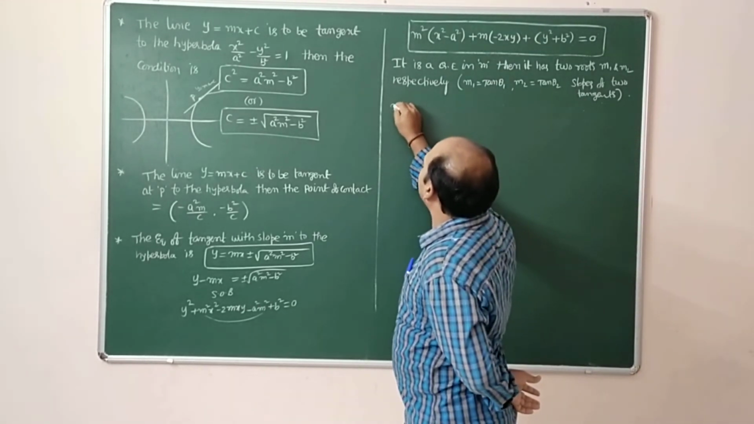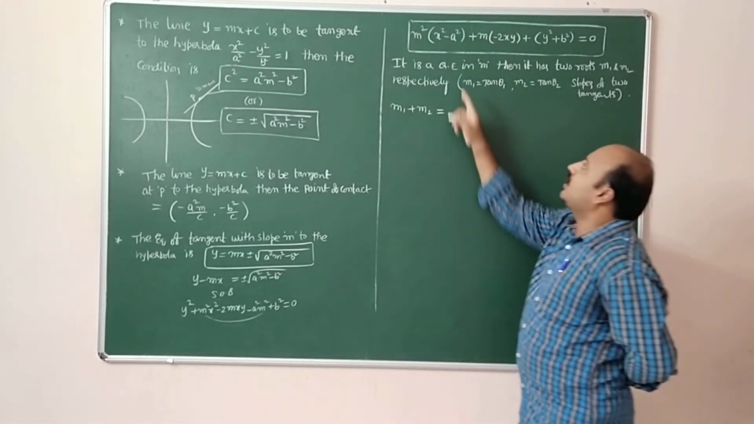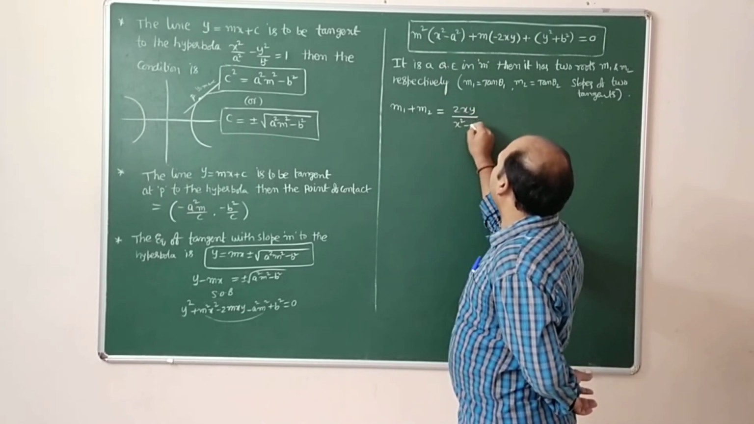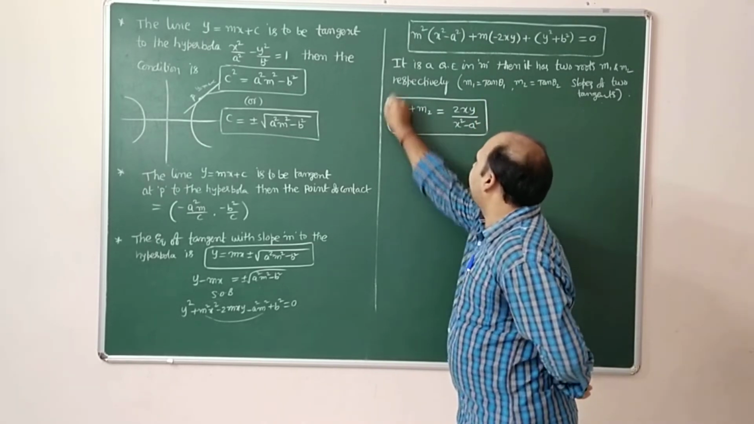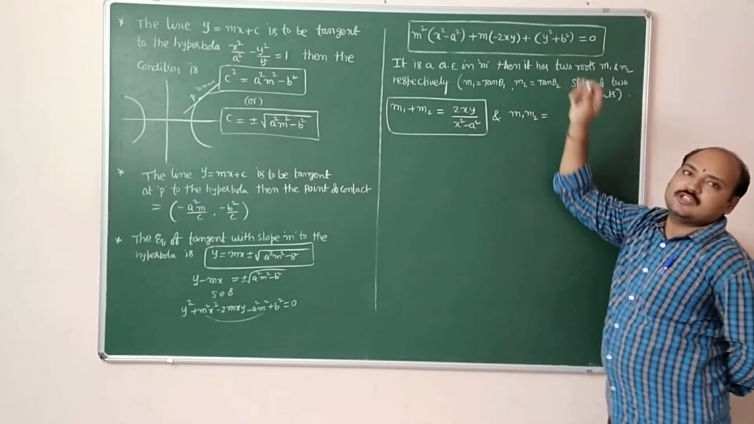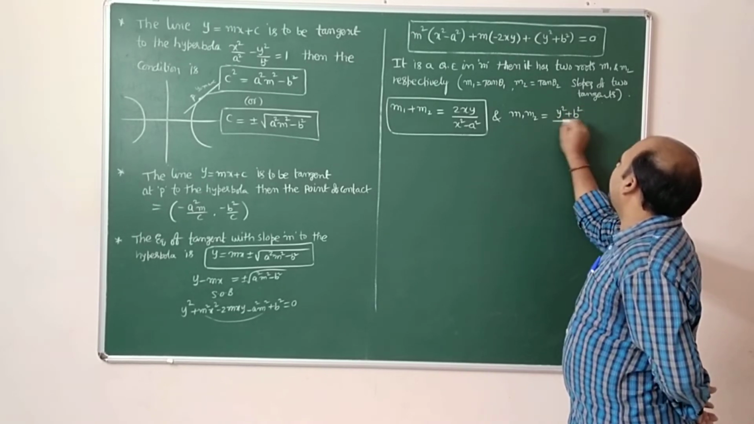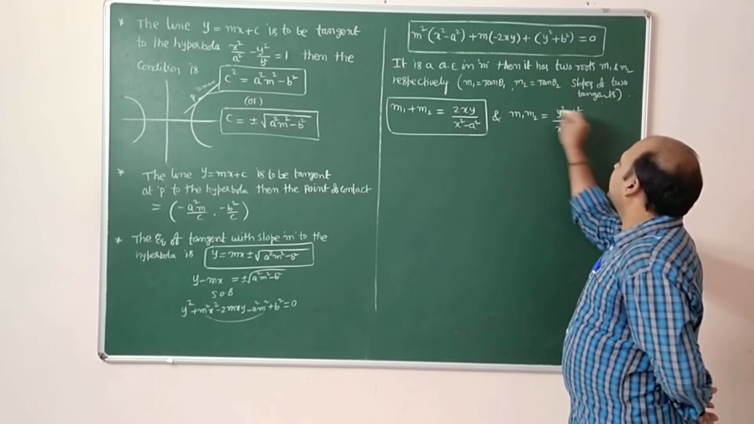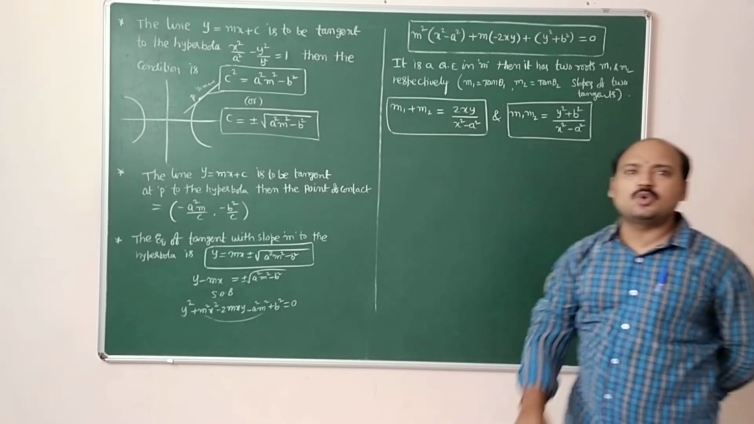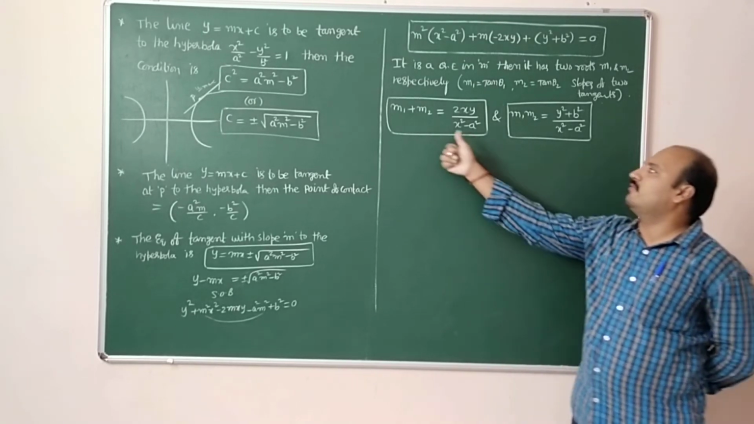The sum of the slopes, m1 plus m2, equal to minus b by a. Here, minus of minus 2xy divided by the a value x square minus a square, that is 2xy divided by x square minus a square. And the product of the slopes, m1 m2 equal to c by a. The c value is y square plus b square, by the a value x square minus a square: y square plus b square divided by x square minus a square. Based on this concept, they make chances to ask questions in competitive exams on m1 and m2, or m1 plus m2, m1 m2.